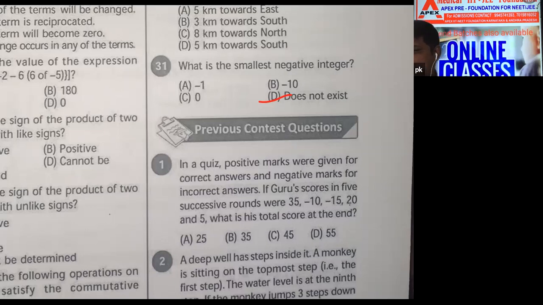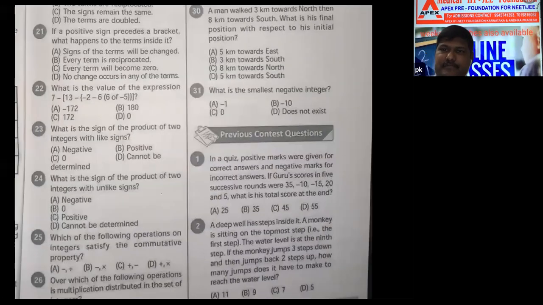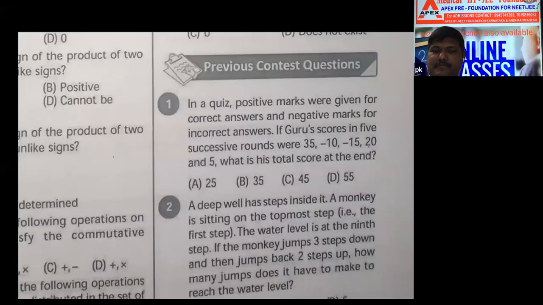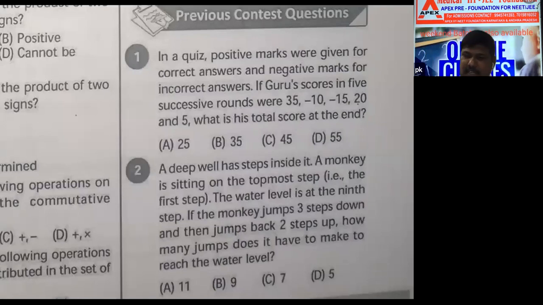Previous contest questions. That means questions from any competitive exams they conducted, out of the questions they have given. Shall we try that? Previous contest questions you can try. 8 questions are there, you can solve those 8 questions. Then the first chapter, Integers, is getting close. Correct?